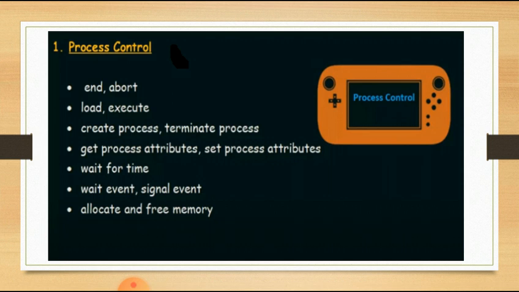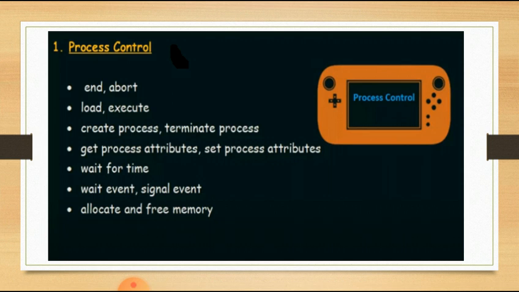So next is wait for time. So this is again one of the system calls. When we use wait for time, we already know that multiple processes are going to be executed, but there is only one single processor in the system.